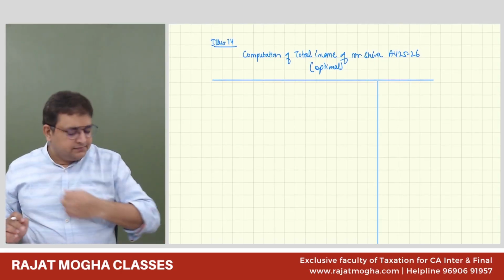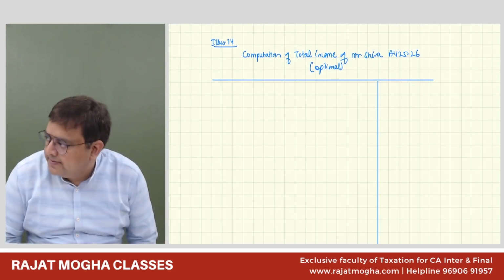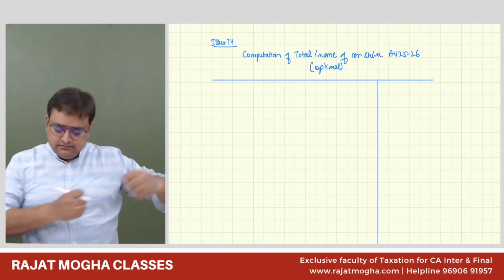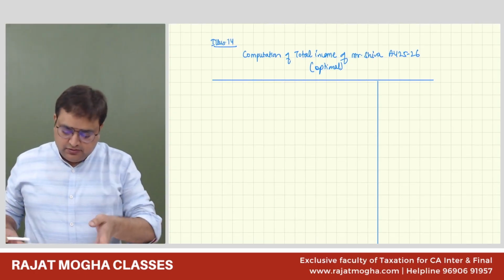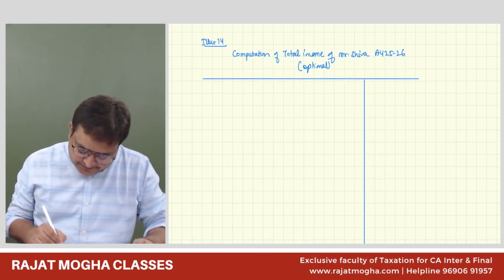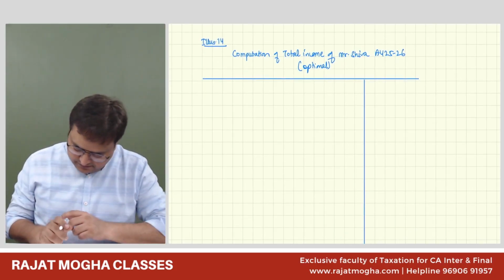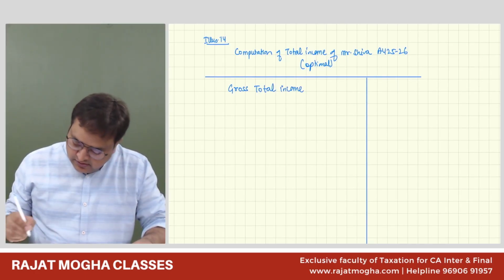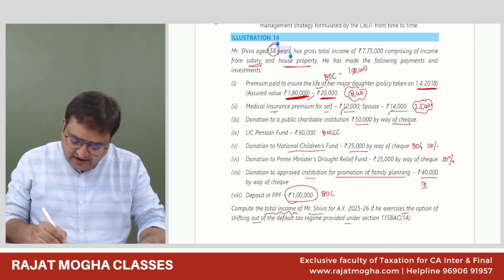Now, his gross total income is given to us. How much is gross total income? 7,75,000.